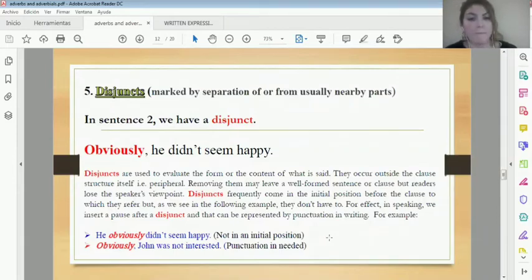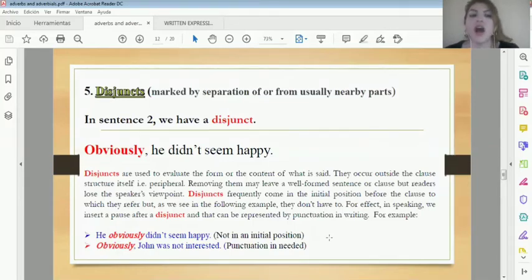So disjuncts are used to express the speaker's viewpoint or opinion or attitude as regards something. Okay, so they are not going to answer the question when, why, or so on. They are going to show our viewpoint, to evaluate something.